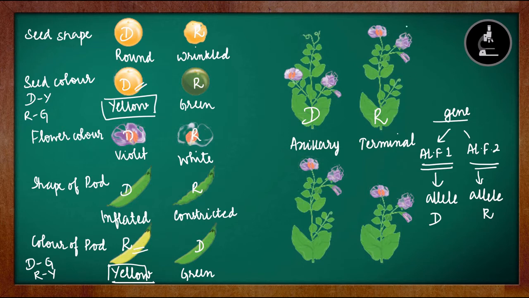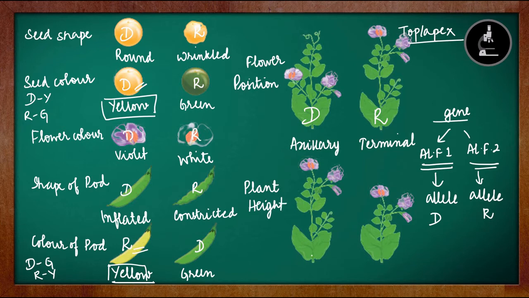Terminal is nothing but the top or the apex, the top position of the plant. So these are the two contrasting characters. And what is the character here which we are studying? That is the position of the flower, or flower position. Now one more character is pending, that is the height of the plant, or plant height.